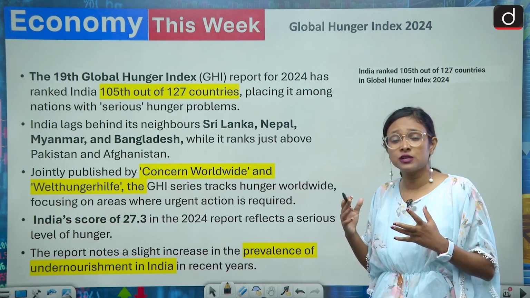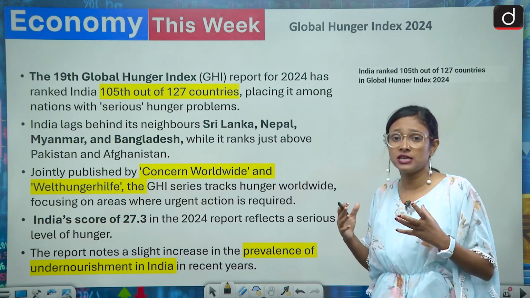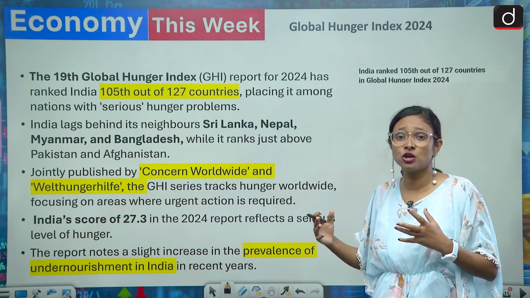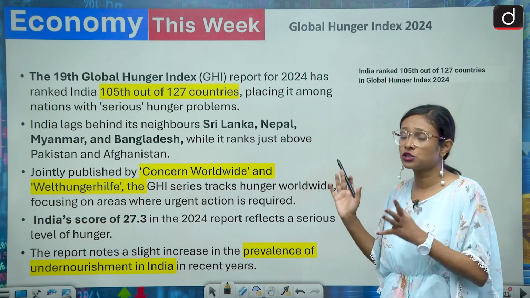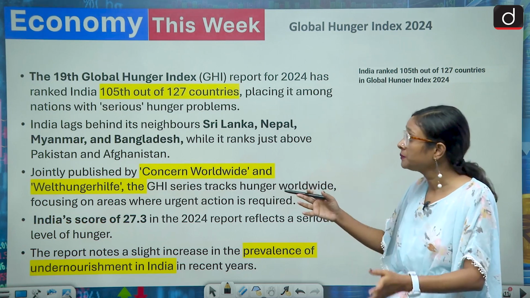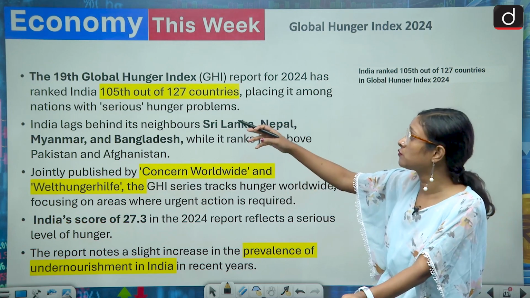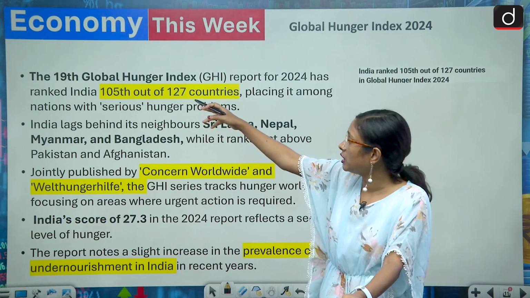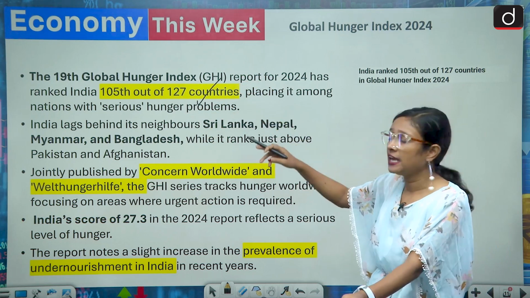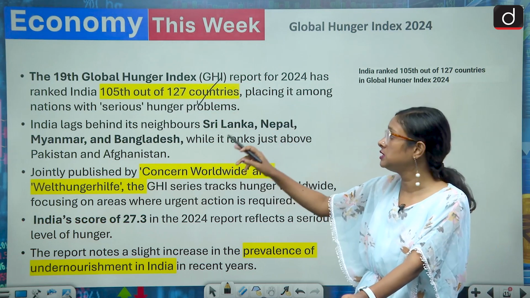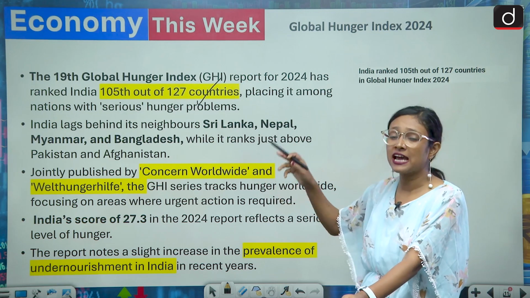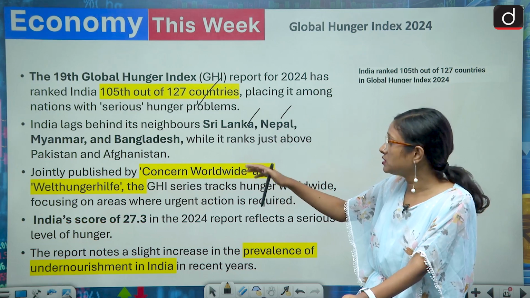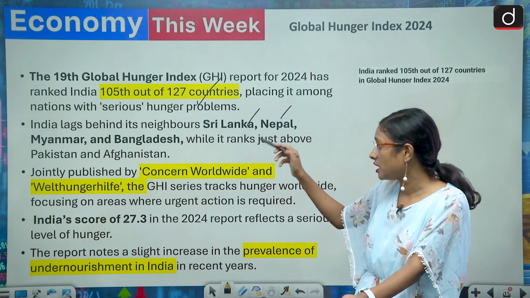It is very difficult to analyze all these things and why India's rank is not doing much better in this regard. So first of all, we'll know about the ranking. This is the 19th edition of the Global Hunger Index, and India's rank, as you already know, is 105 among the 127 countries. India has been categorized under serious hunger problem, and it lags behind Sri Lanka, Nepal, Myanmar, and Bangladesh, and is just ranked above Pakistan and Afghanistan.